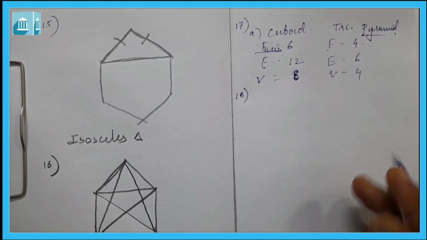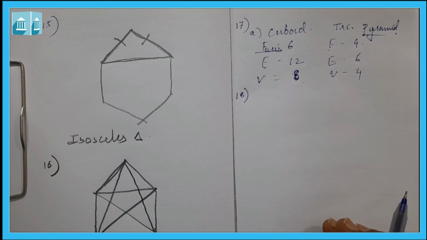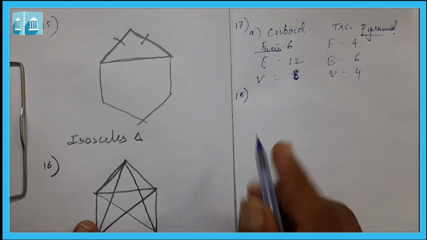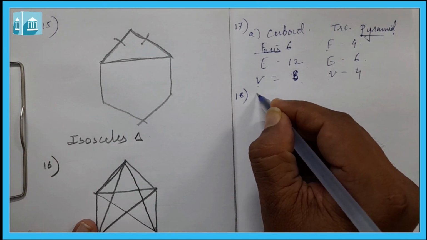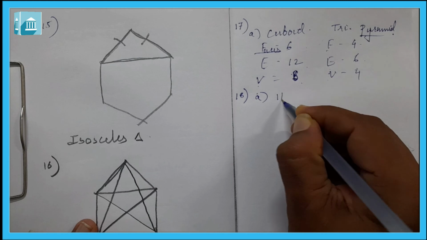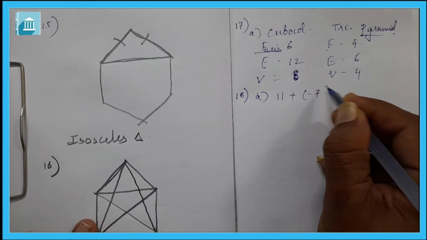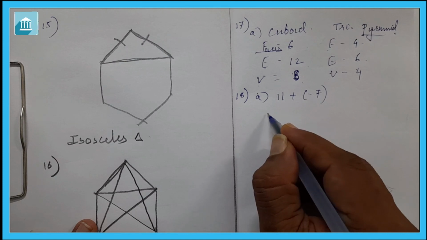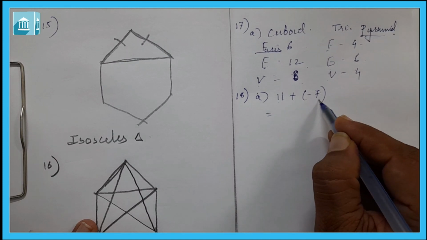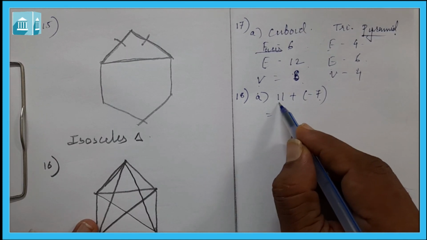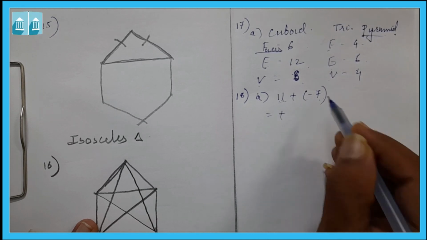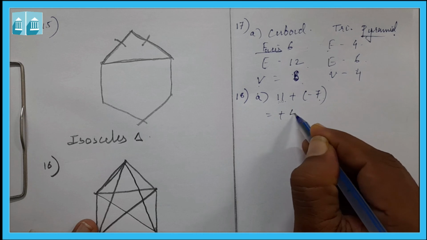Now question number 18 is add without using number line. Means without using number line we have to add it. First here it is given 11 plus minus 7. So it will be 11 plus minus 7. We know that one is positive and one is negative. So the sign of the result will be of the greater number. So it will be positive 11 here. 11 minus 7, it will be 4.